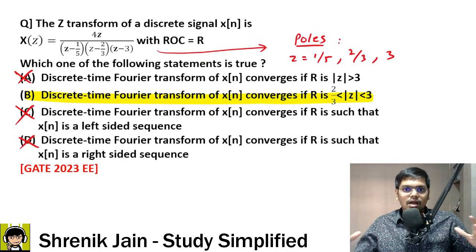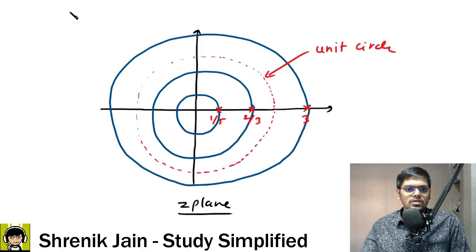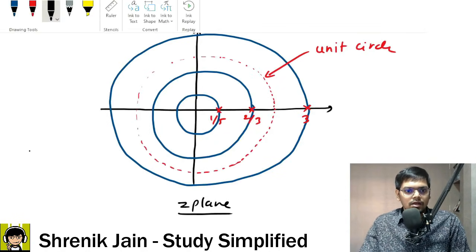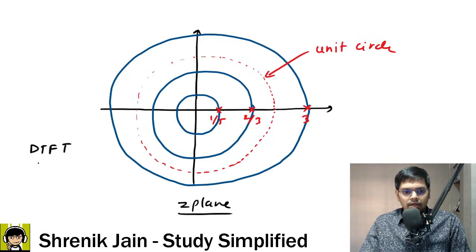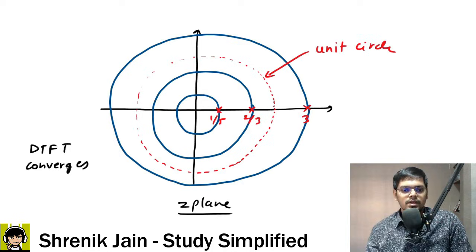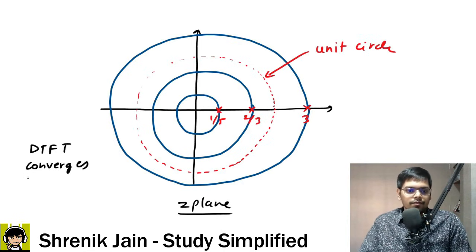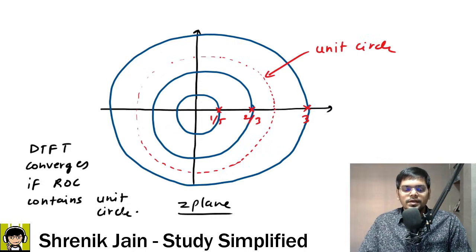These regions are not covering the unit circle. Only one region was covering the unit circle, and hence we are saying that DTFT converges if the ROC contains the unit circle. Okay, so now this was our third question.